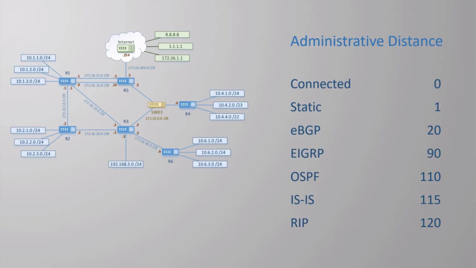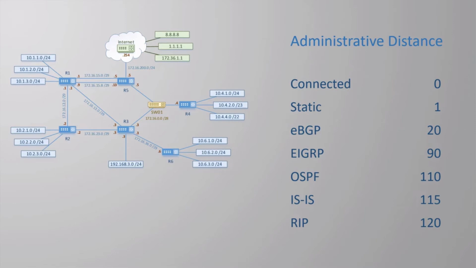This is a value that tells the router how believable a particular source of information is. The lower the value, the more the router will trust it. This is important to know, so make sure you understand it. From this table, you can see that a static route is preferred over an OSPF route. OSPF is preferred to RIP, and so on.